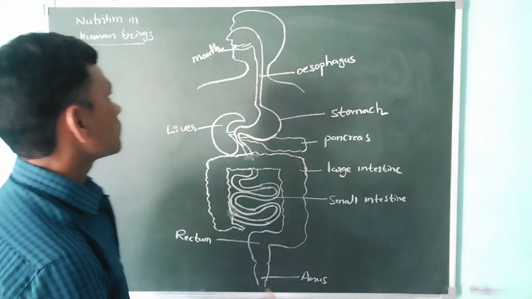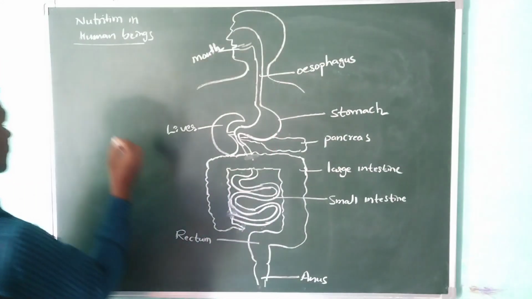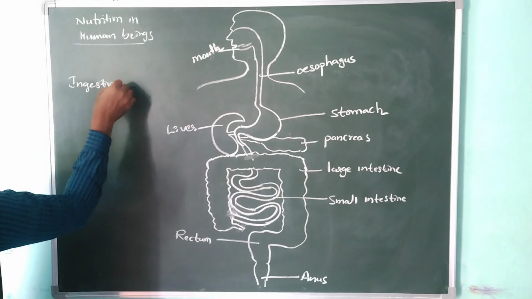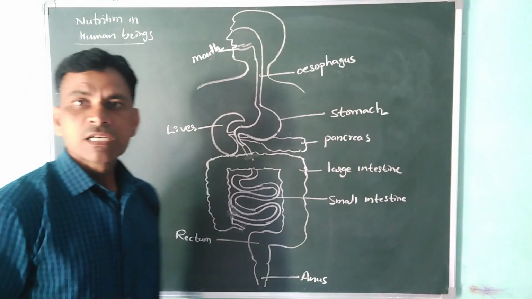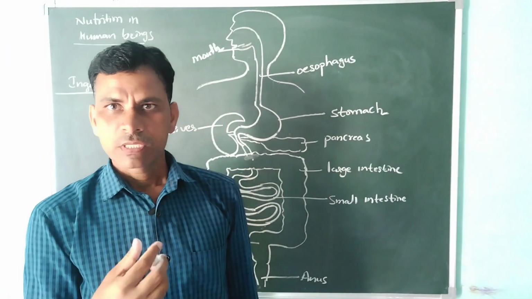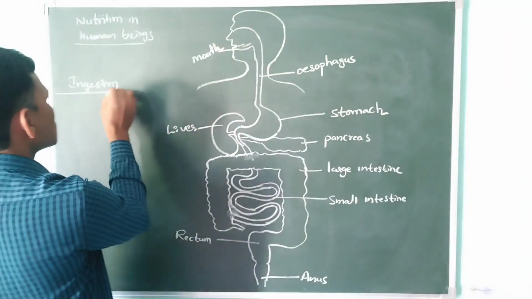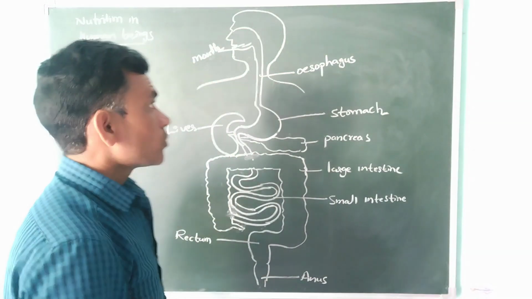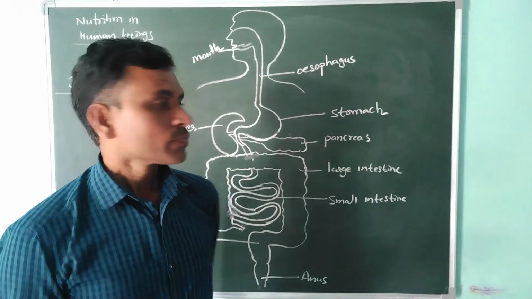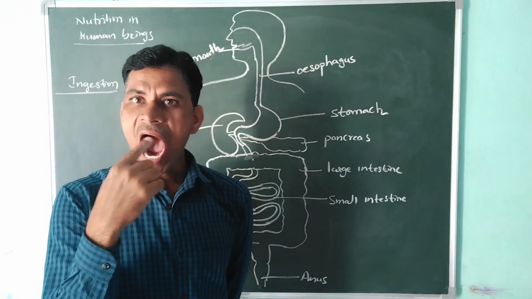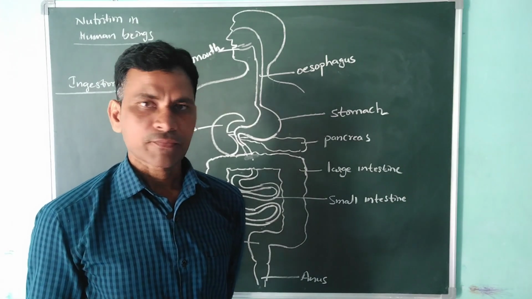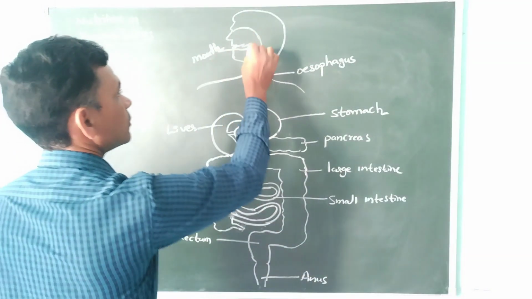Okay, first of all, ingestion. What is meant by ingestion? The process of taking food through the mouth is called ingestion. Okay, so simple, ingestion is over. Then what is happening in the mouth? What are the parts present in the mouth? The empty cavity inside the mouth is called the buccal cavity or oral cavity. So we are taking food.